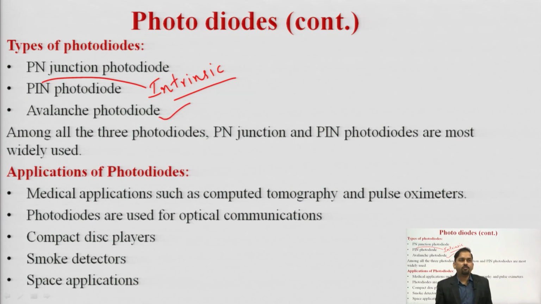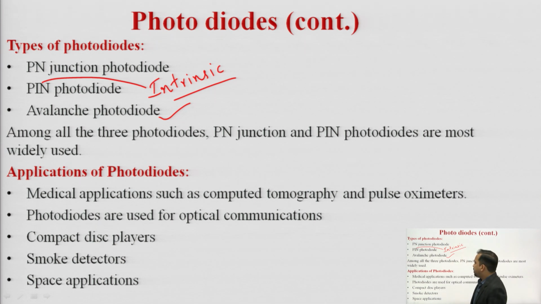Among these three, the most commonly used are the PN and PIN photodiodes, whereas the avalanche photodiode has the advantage of high gain, but again the response time is slow for these photodiodes. So that is why they are not used generally. Avalanche photodiodes are used in applications where a high gain is required.